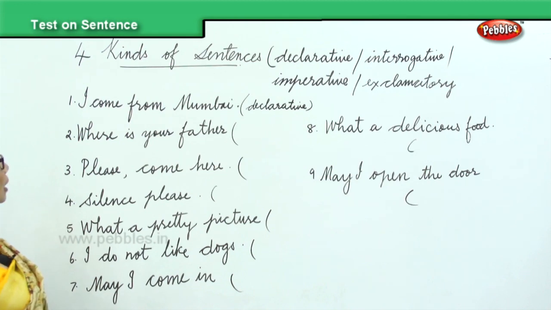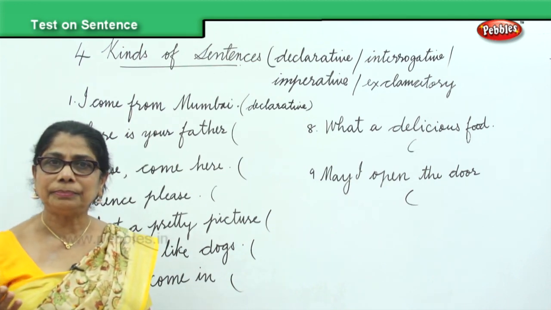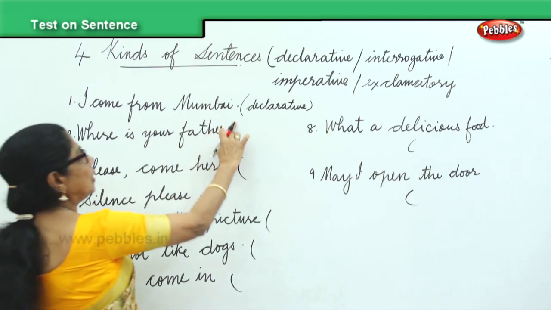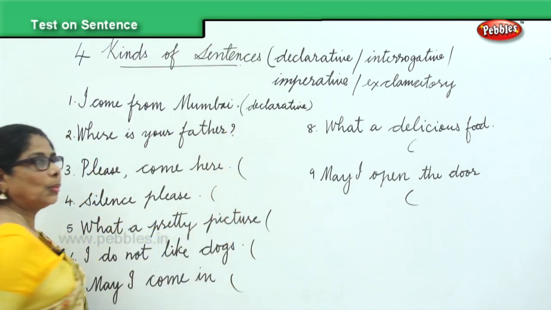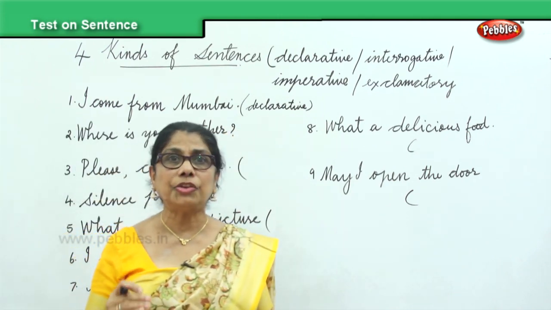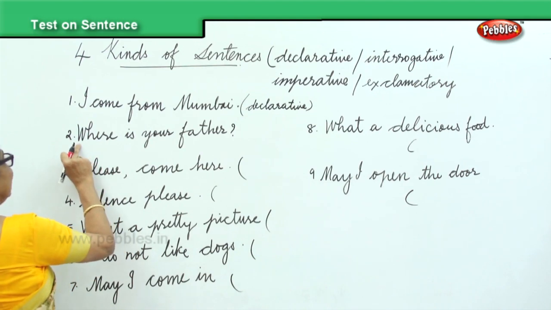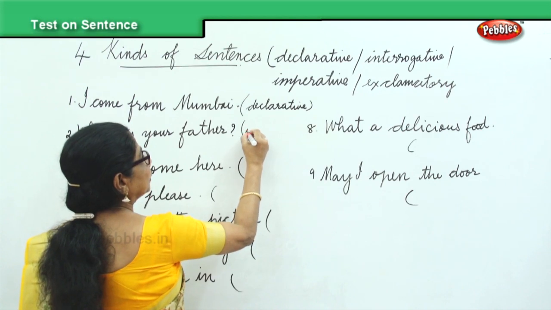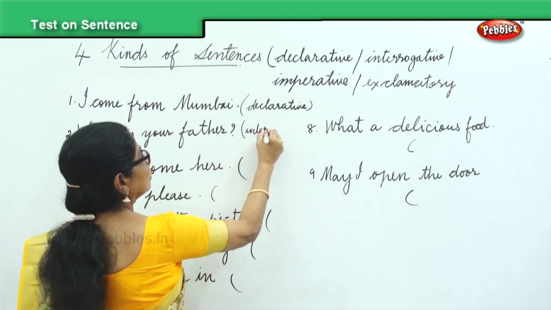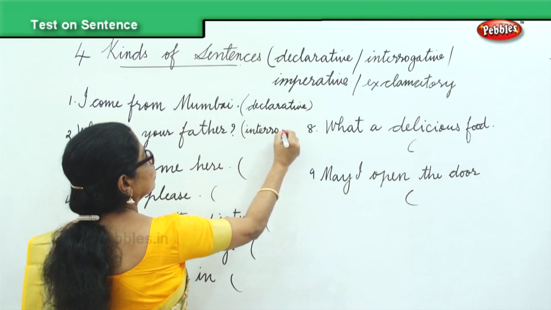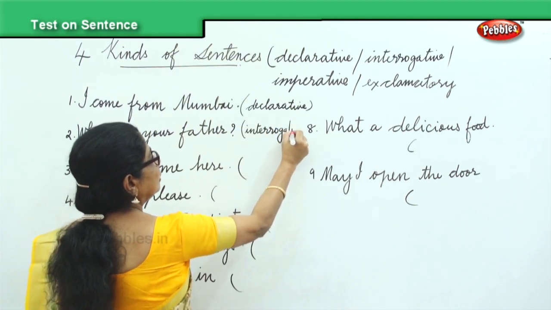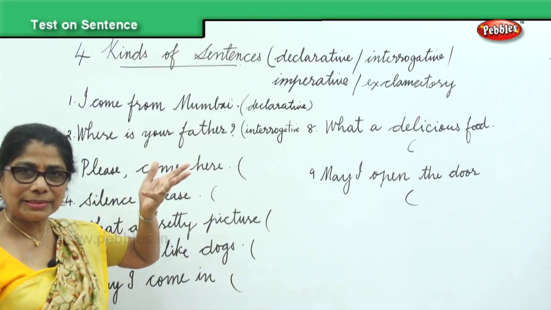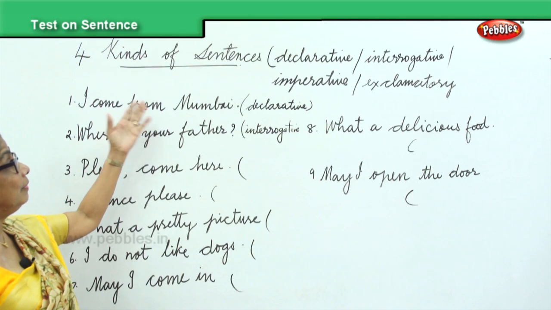Let's take the second sentence. Where is your father? It's a question. Where? W begins with a capital letter. Where is your father? Question mark. So what kind of sentence can that be? That's an interrogative. Begins with the capital letter, ends with a question mark, and that is called an interrogative sentence. Very easy to find because it's a question. So you found out a declarative and interrogative.